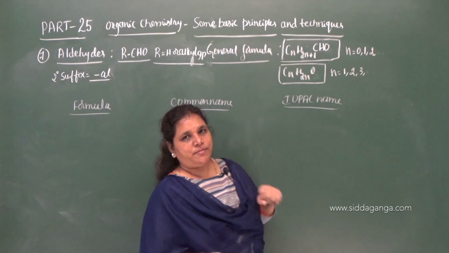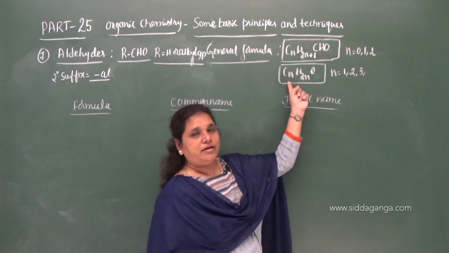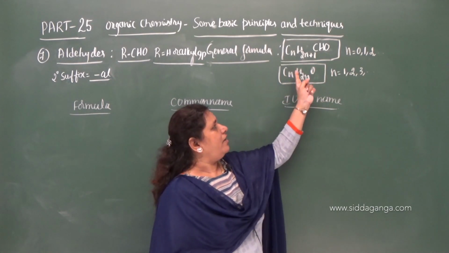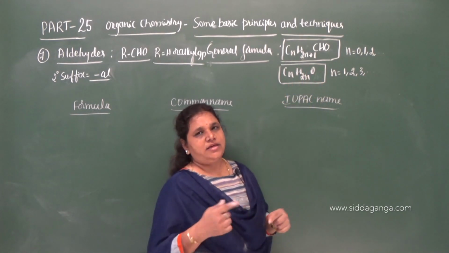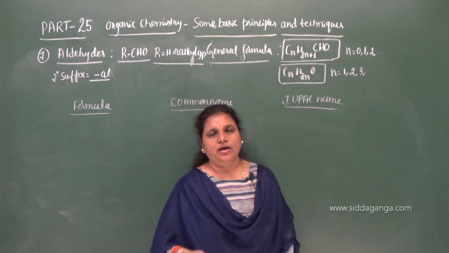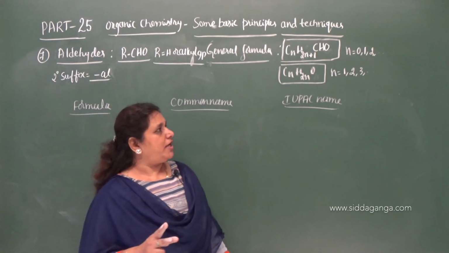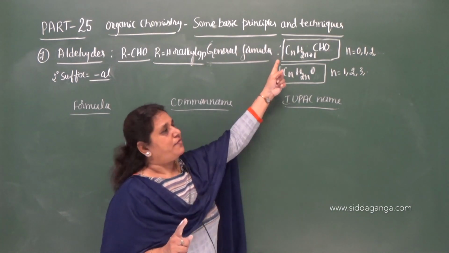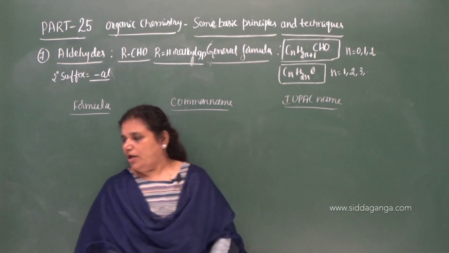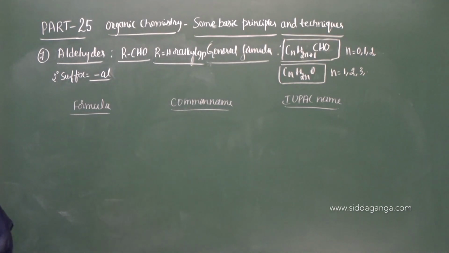HCHO is the first member of the aldehyde series, and here also you will get C1H2O. C1H2O can be written as HCHO. HCHO containing 1 carbon, 2 hydrogen atoms and 1 oxygen atom. So you can write the general formula in this way or in this way. Okay, now let us move on to the common and the IUPAC name.